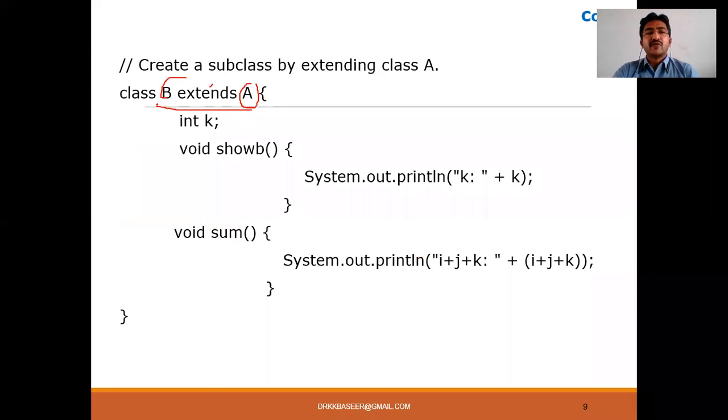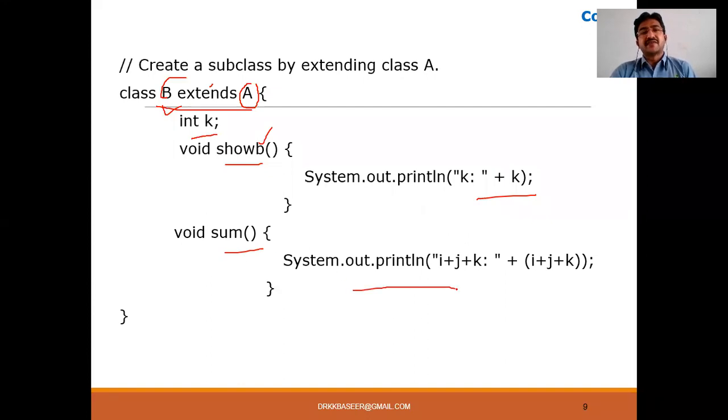Now I'm creating a new class called B by extending class A. Inside class B, I'm declaring a K variable, and I'm defining two methods. One is showB, which displays the K value, and I am also defining one more method called sum, whose purpose is the summation of I, J, and K. Now this is the end of class B. Class A, the superclass, is completed, and class B, the child class, is also completed.